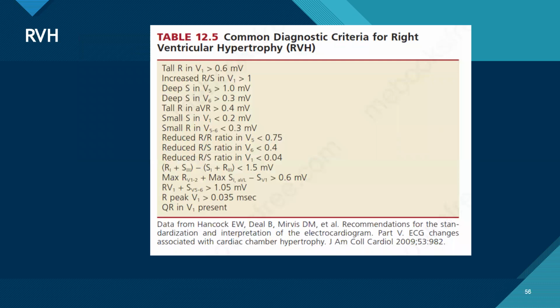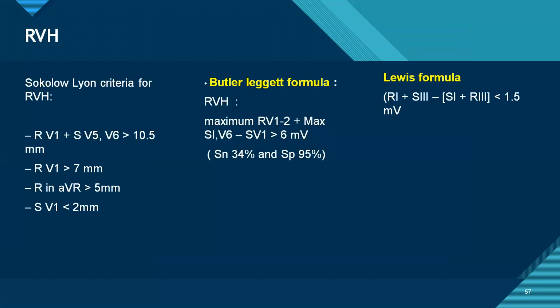Coming to RVH, so these are common diagnostic criteria: R in V1 is more than 0.6, increased R by S ratio in V1 more than 1, deep S in V5, V6, tall R in aVR, small S in V1, reduced R to S ratio. There are multiple criteria, three main criteria for this.